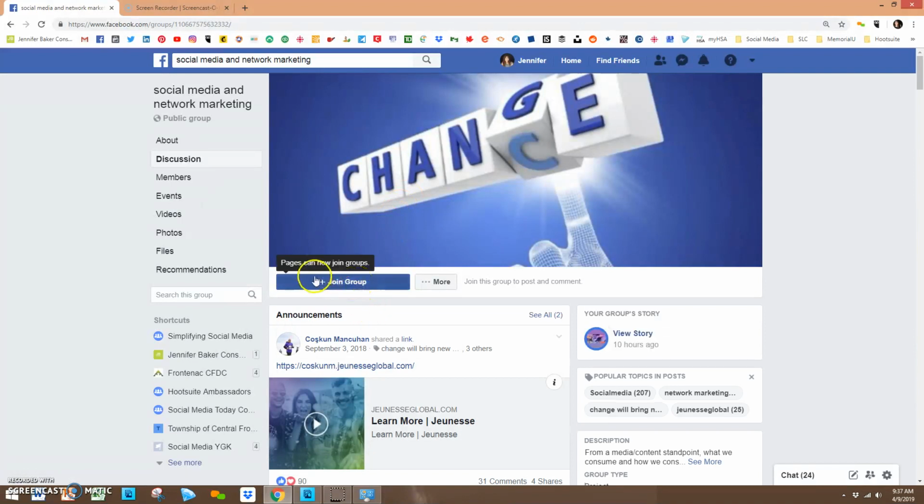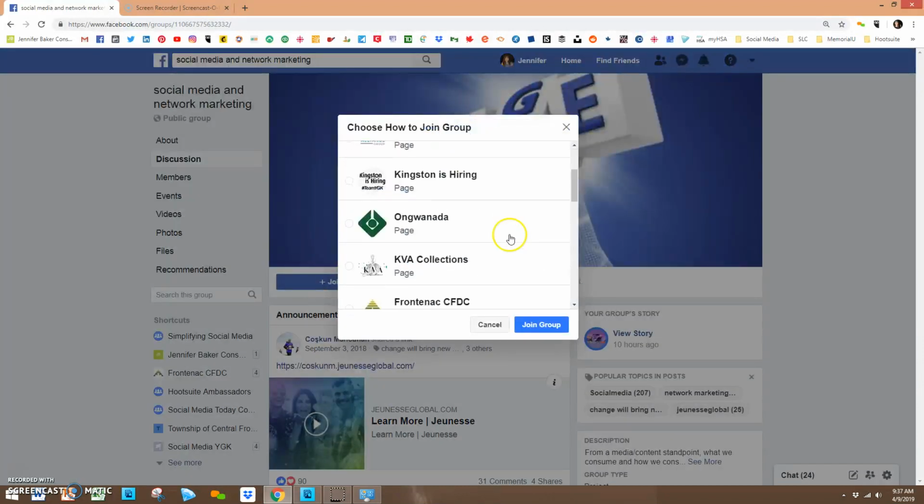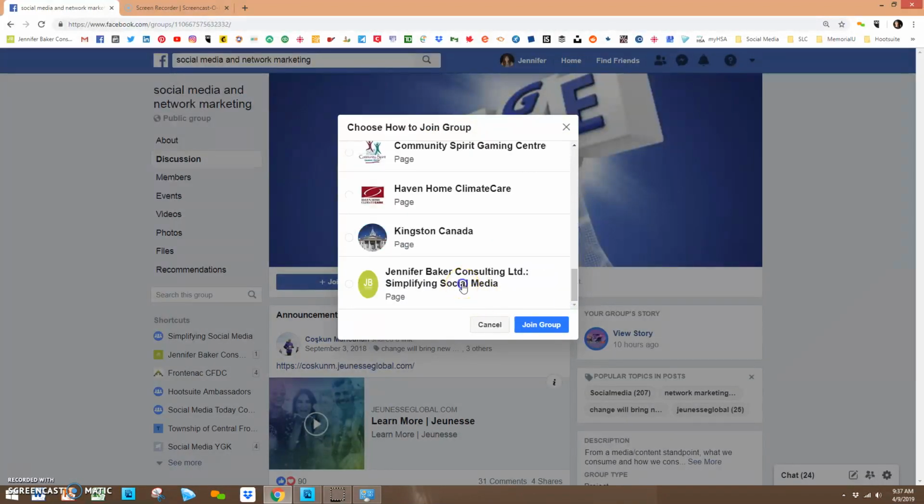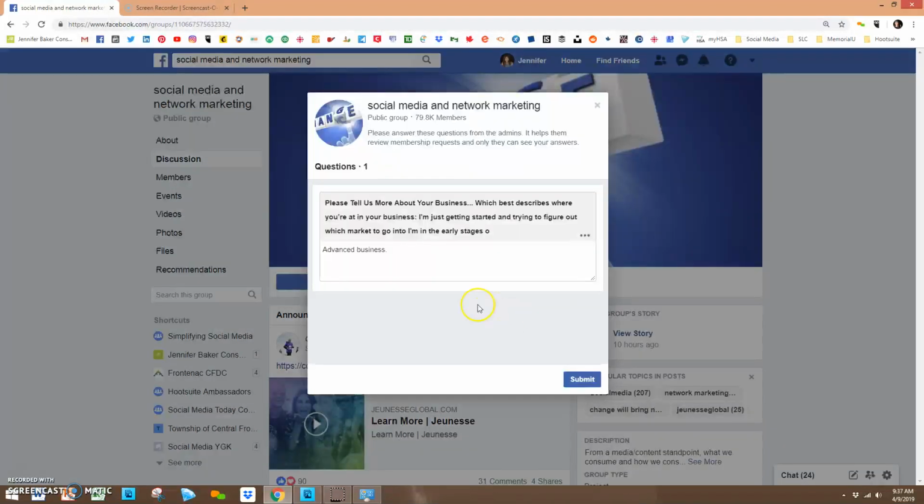So now you can see this little bubble that says Pages can now join groups. So I'll say Join Group, and then I'll scroll all the way down to my page, and I will say Join Group, and then I will say Submit.